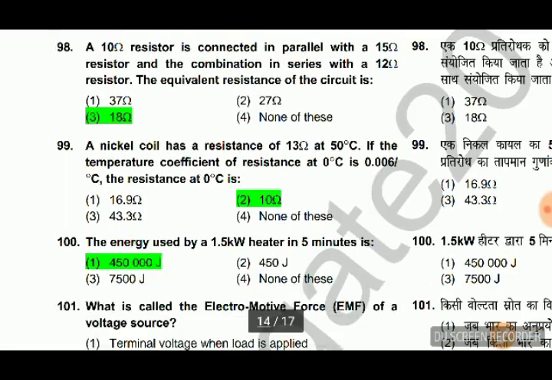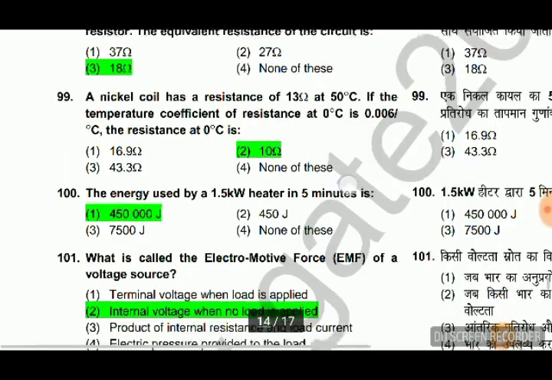A nickel coil has a resistance of 13 ohm at 15 degrees Celsius. If the temperature coefficient of resistance at 0 degrees Celsius is 0.006 per degree centigrade, the resistance at 0 degrees centigrade, calculate yourself. It will be 10 ohm.